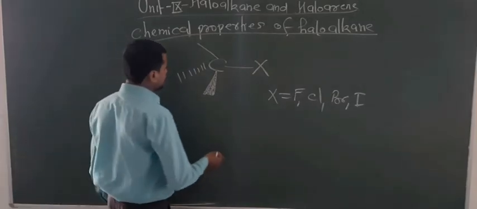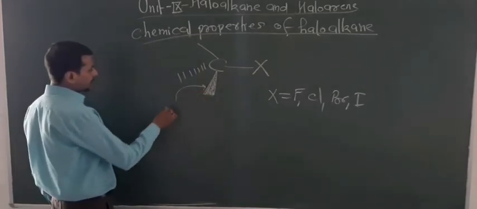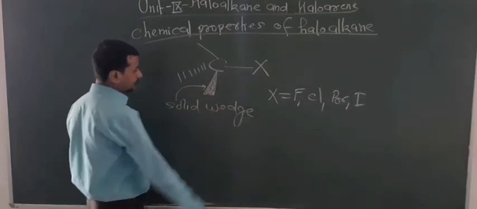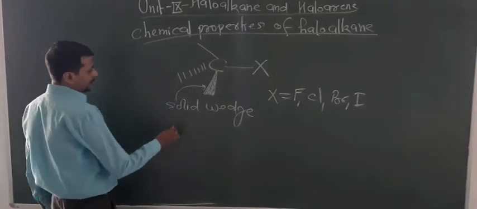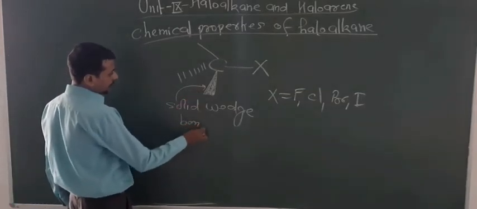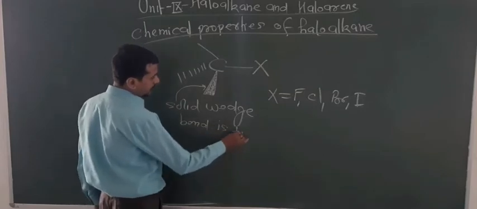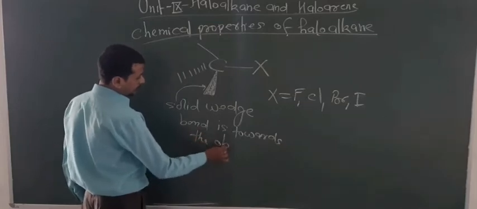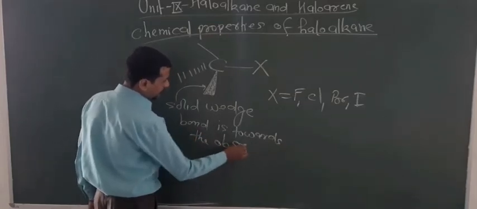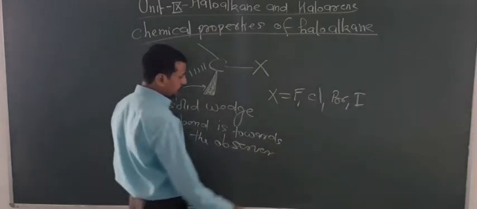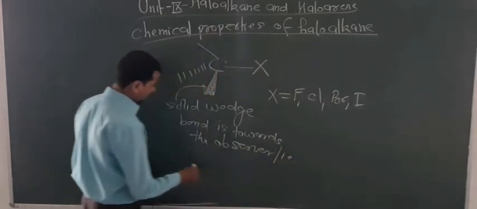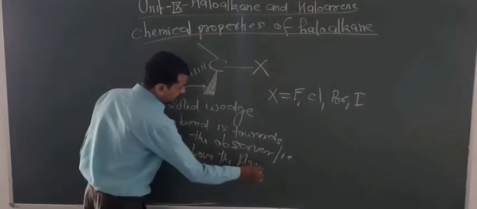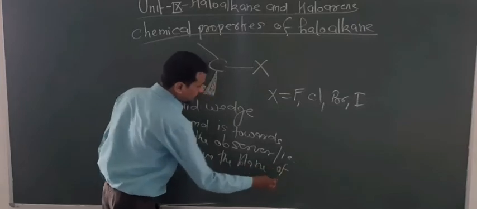Now students, look at the conditions. This bond is known as a solid wedge, and it indicates that the bond is towards the observer, or you can say it is above the plane of paper, above the plane of paper.